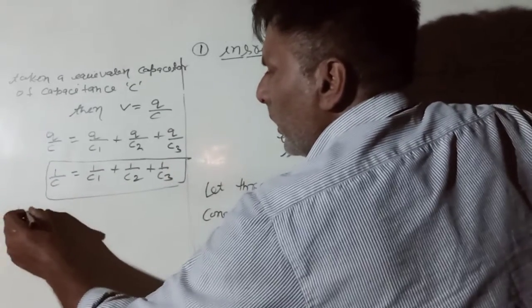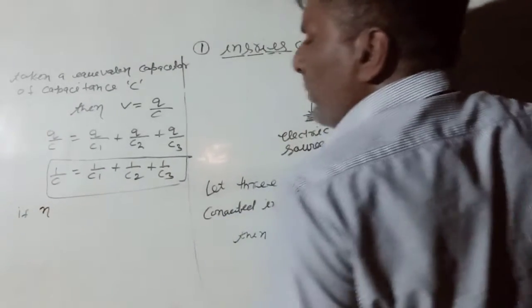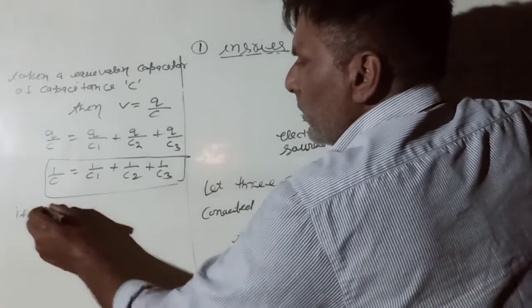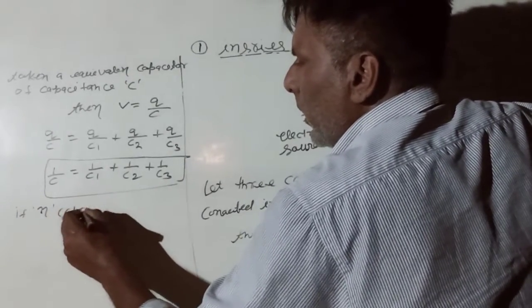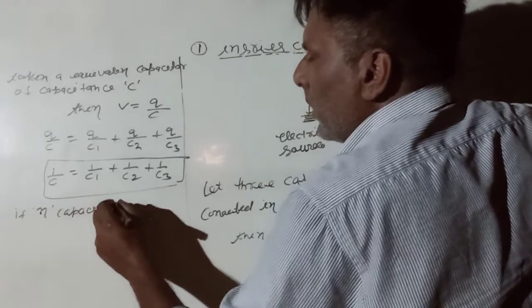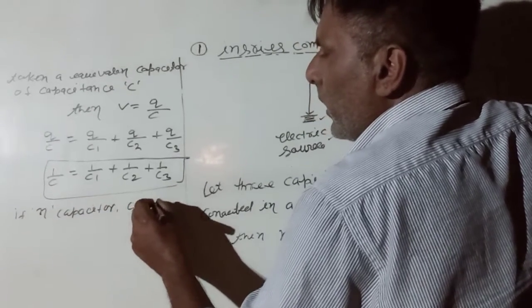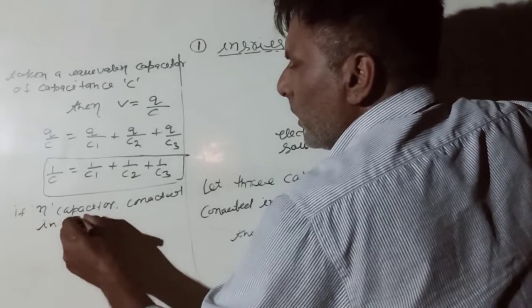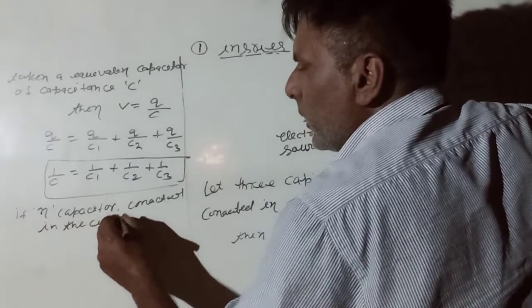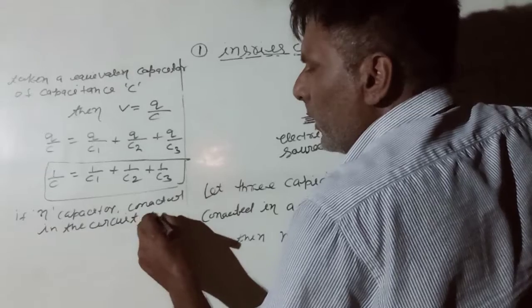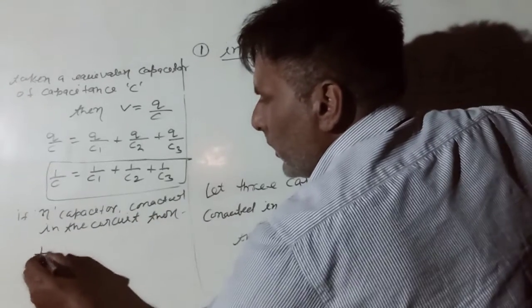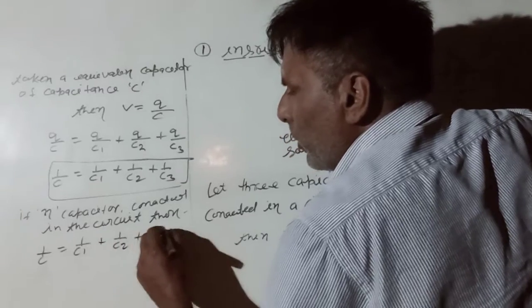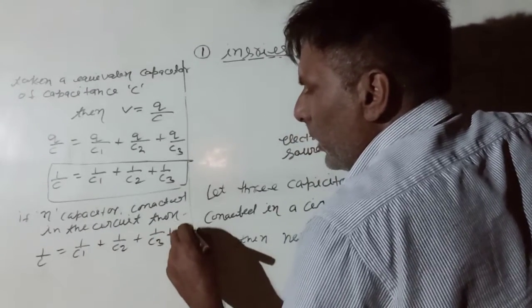If n capacitors are connected in the circuit, then 1 by C is equal to 1 by C1 plus 1 by C2 plus 1 by C3 plus up to n.